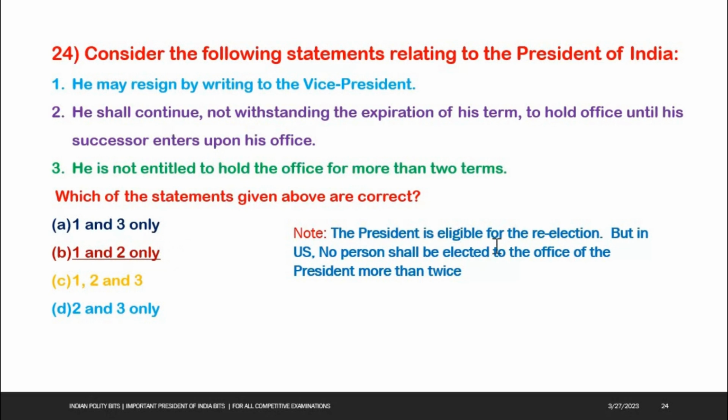See the note here. The President is eligible for the re-election, but in US, no person shall be elected to the office of the President more than twice.